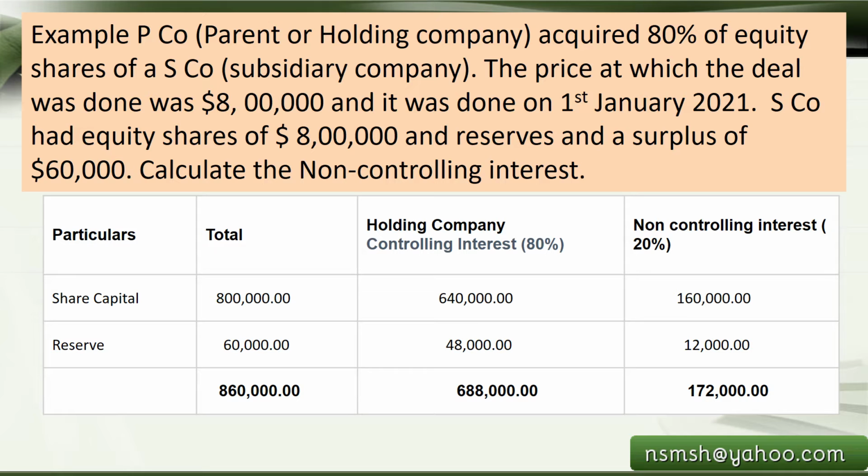The 80% of the 8 lakh share capital is 6 lakh 40,000, and the remaining 20% is 1 lakh 60,000 non-controlling interest. The reserves are 60,000, out of which 80% is 48,000 and 20% is 12,000. Therefore, the total 6,88,000 becomes the holding company's controlling interest, which is 80%, and non-controlling interest becomes $172,000. So this is how we can calculate.